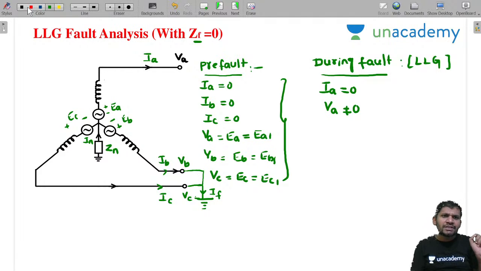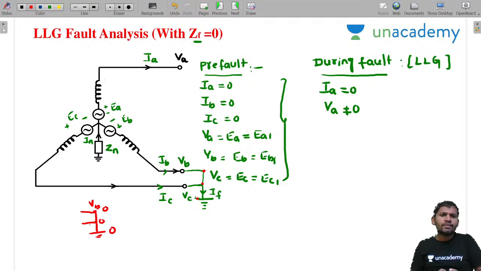Now listen, all of you, how to write the conditions. Don't learn by heart, you write by your own. Follow what I am teaching. This point is the VB point and this point is the VC point, but this is connected to ground. That means the VB point and VC point are at ground potential. What is the ground potential? 0. What is this potential also? 0.